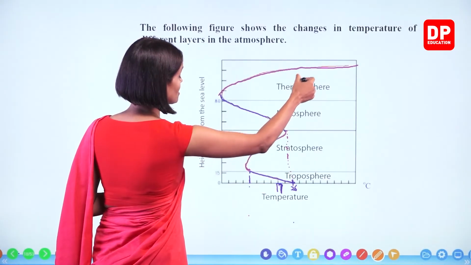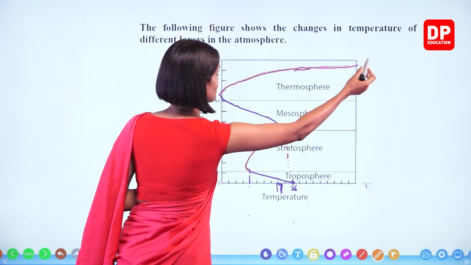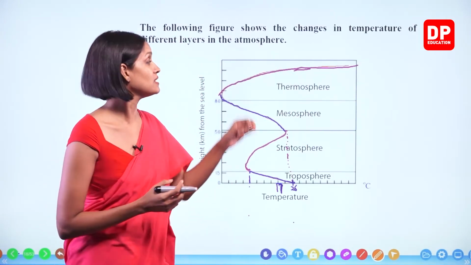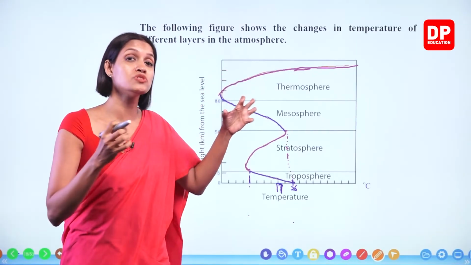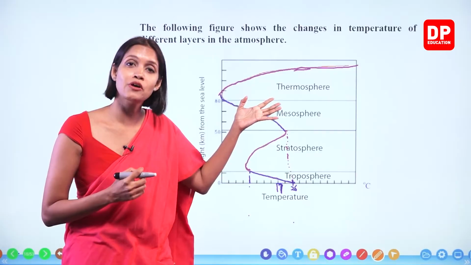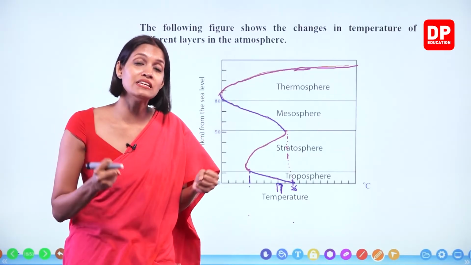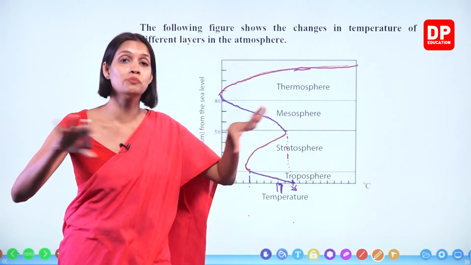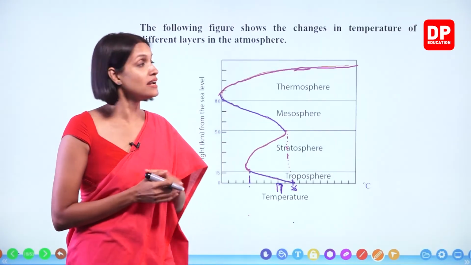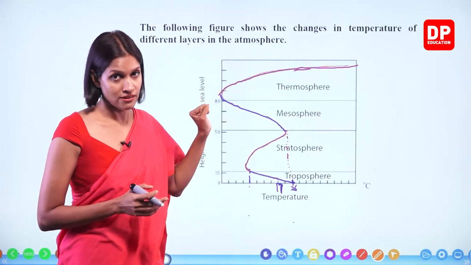But when you consider the thermosphere, temperature keeps on increasing like this. What is the reason? The air particles in the thermosphere absorb a large amount of heat, and at the same time, very few air particles are present in the thermosphere. Therefore, whatever heat is absorbed will not distribute evenly. Therefore, temperature is very high here.